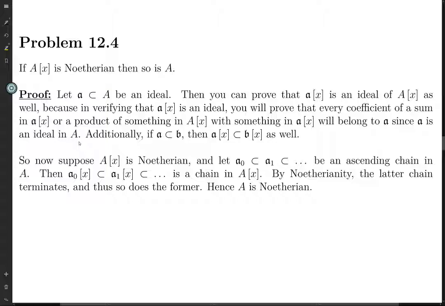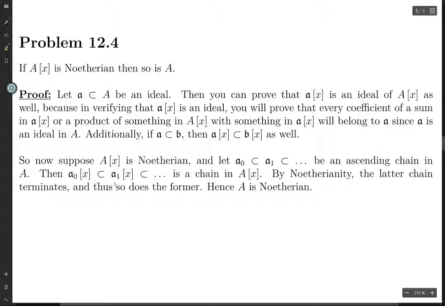Anyway, so that's that. The other thing is that if 𝔞 is contained in 𝔟, then obviously this polynomial ring is going to be contained in this polynomial ring. So anyways, suppose that this polynomial ring is Noetherian. Now let this be an ascending chain in A. We want to prove that A is Noetherian, i.e. we want to prove that this chain terminates.